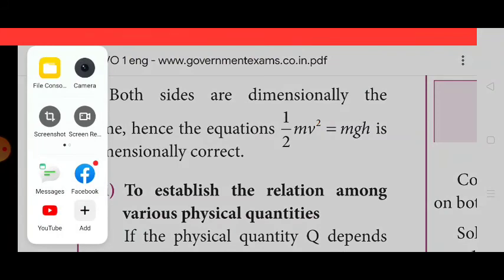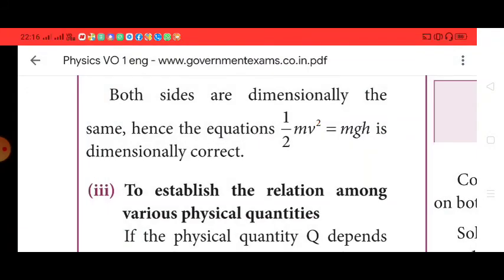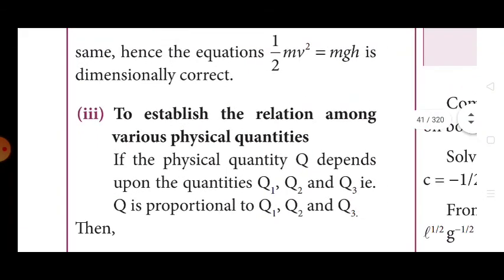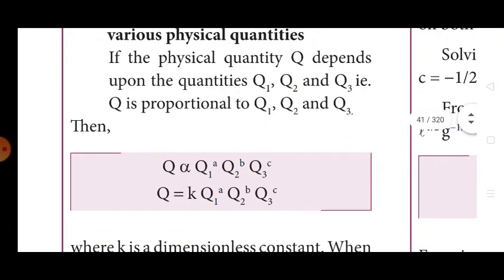To establish the relation among the various physical quantities. If the physical quantity Q depends upon the quantities Q1, Q2 and Q3, that means Q is proportional to Q1, Q2 and Q3. So Q is directly proportional to Q1^a, Q2^b and Q3^c. We should also add a constant. So Q is equal to K into Q1^a, Q2^b, Q3^c.